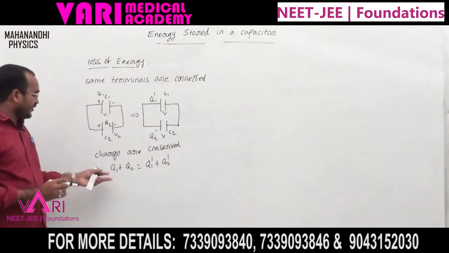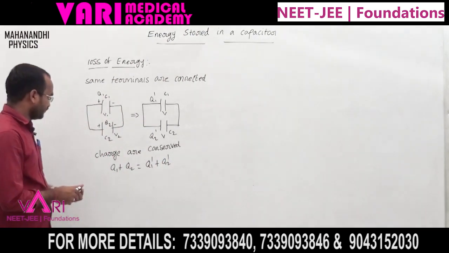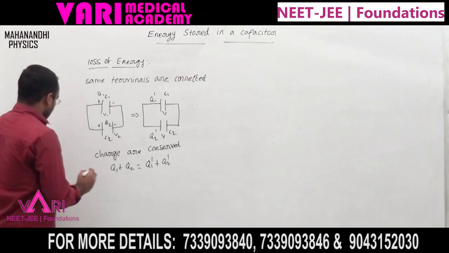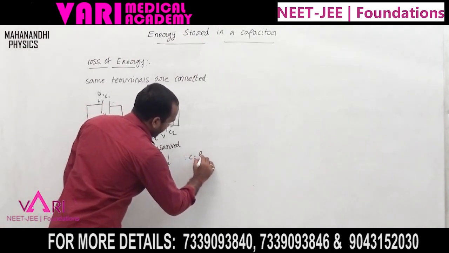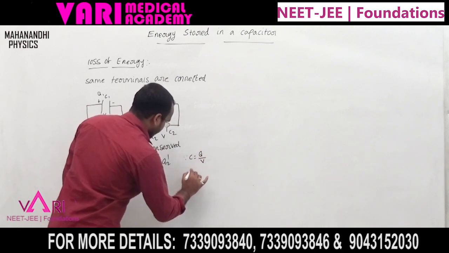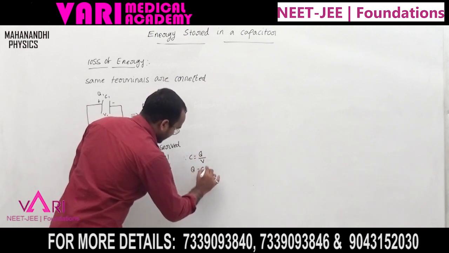Already we know the formula C equal to Q by V, so Q equal to CV.